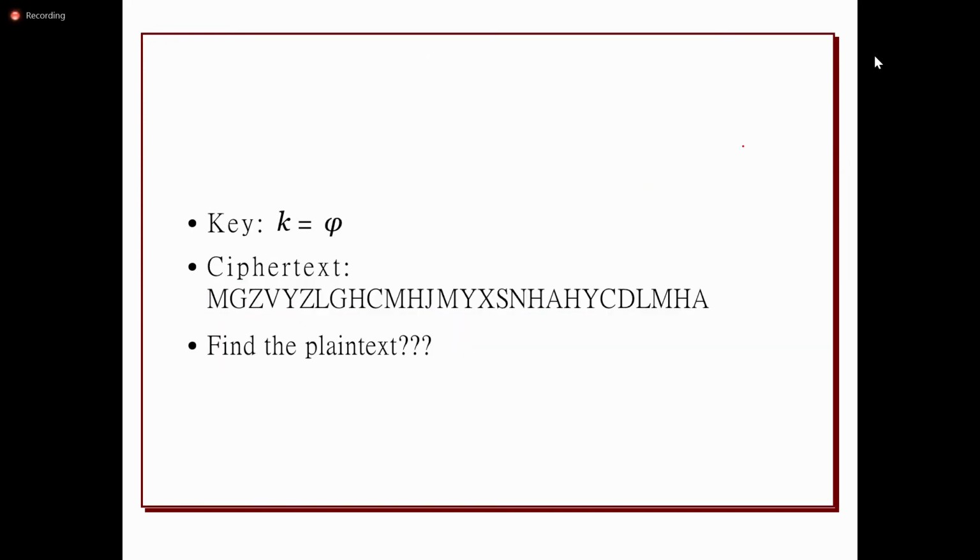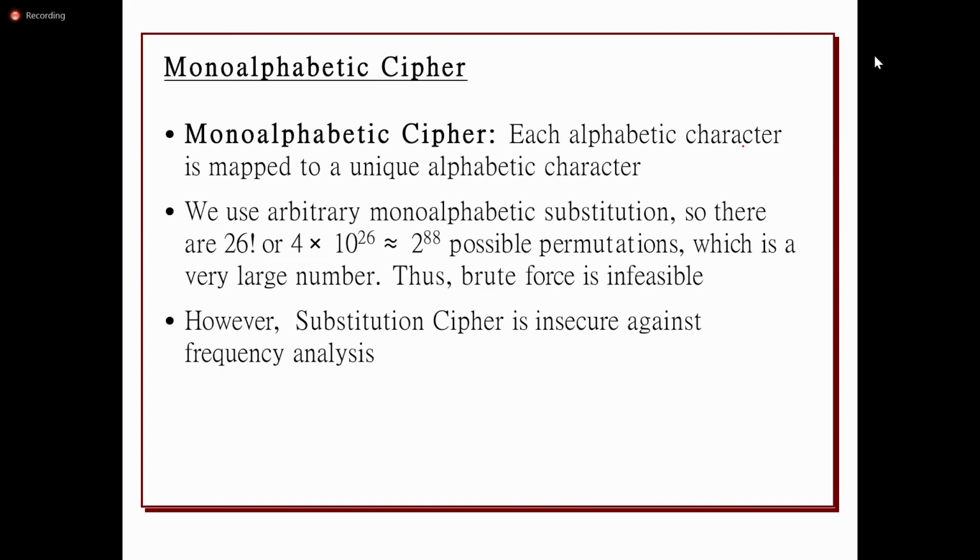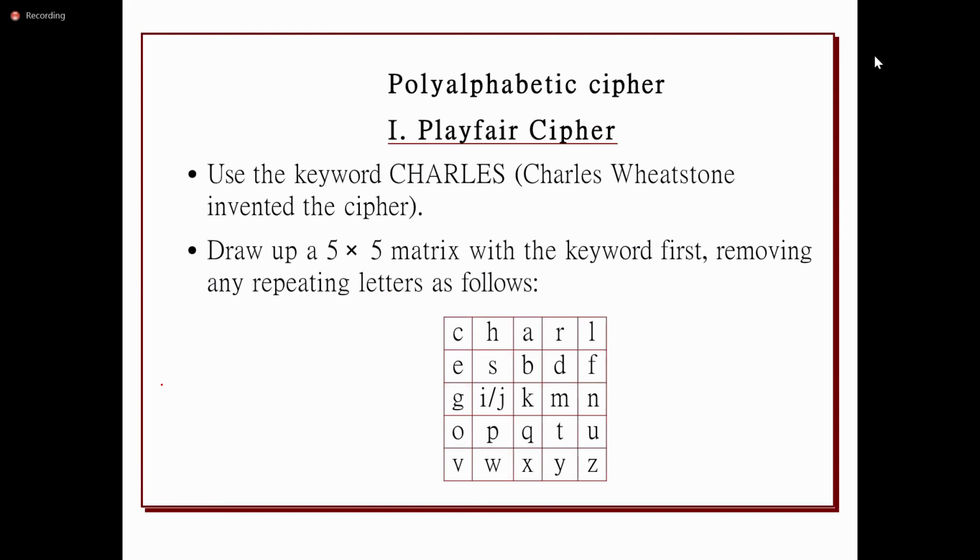And monoalphabetic means substituting a single alphabet. But the disadvantage is frequency analysis will be there. This is the disadvantage of monoalphabetic cipher. So if the cryptanalyst is able to get the frequency of the alphabets in the given message, easily the cryptanalyst can guess the remaining plain text. So polyalphabetic,